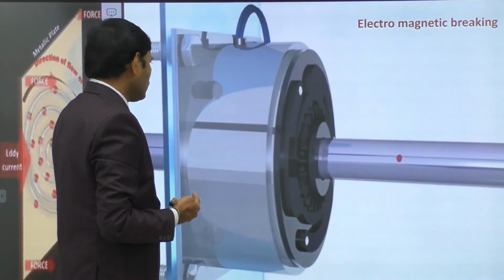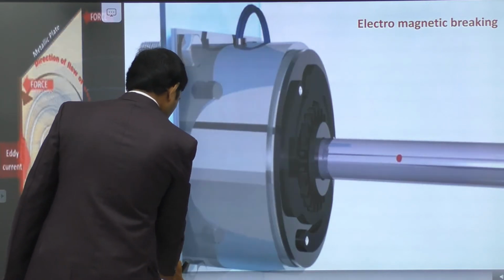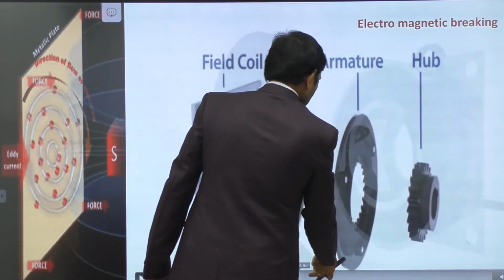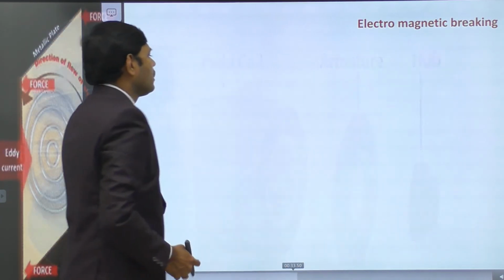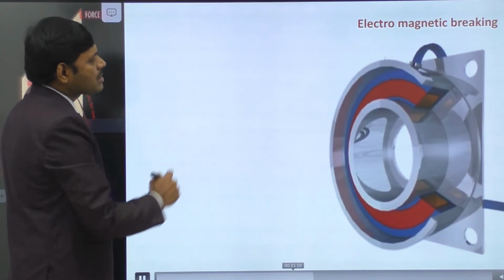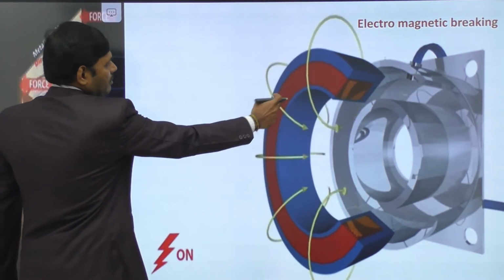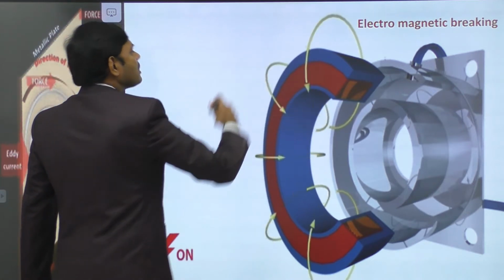So let us observe the electromagnetic field produced by it in this video. Let us see the electromagnetic field generated when current is passing through. Like this, the electromagnetic fields are generated and passing through it.